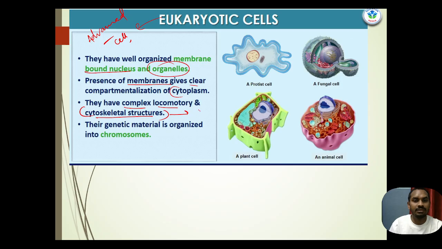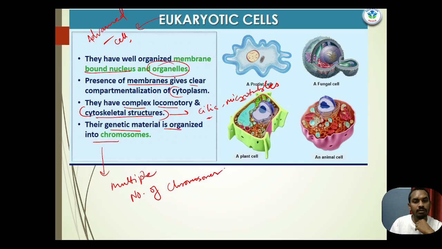Like cilia, and cytoskeleton, microtubules. Their genetic material is organized into chromosomes, and there are multiple chromosomes.